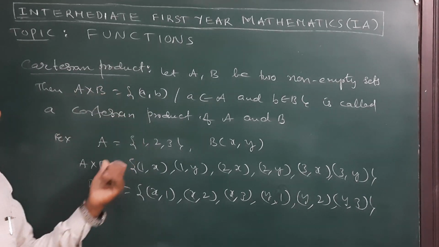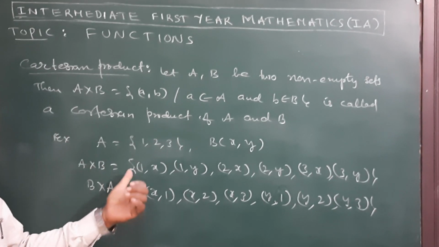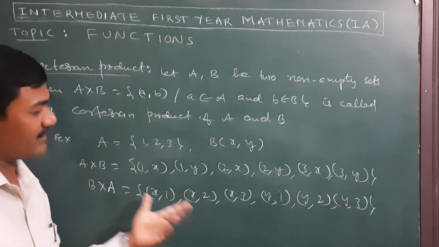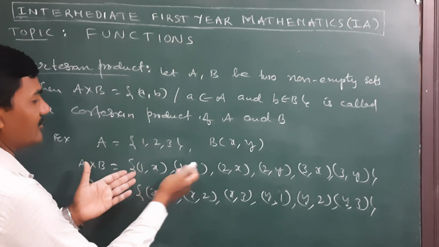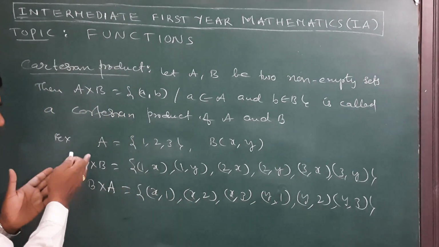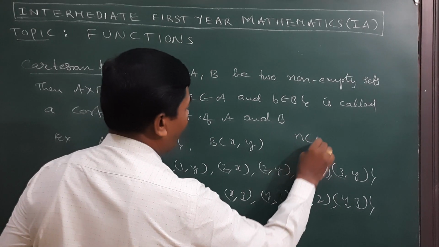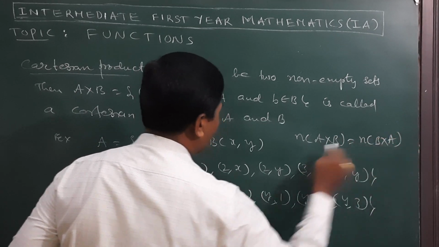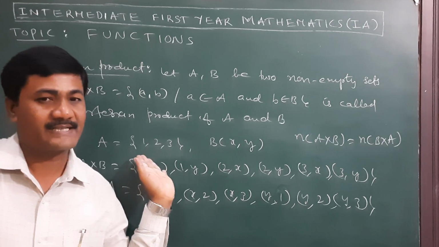So the Cartesian product, A cross B and B cross A, we already discussed earlier in the 10th standard. A cross B is the set of all possible ordered pairs from A to B. B cross A means the set of all ordered pairs from B to A. So the number of elements of A cross B is always the same as the number of elements in B cross A. That is, n of A cross B is equal to n of B cross A. The number of elements is the same, but the sets are not equal.